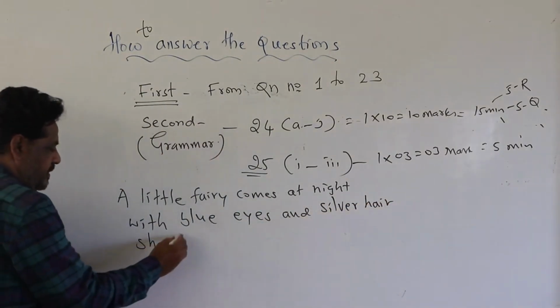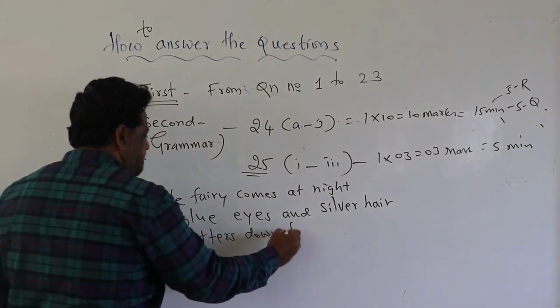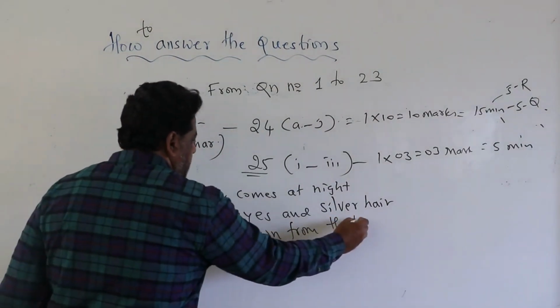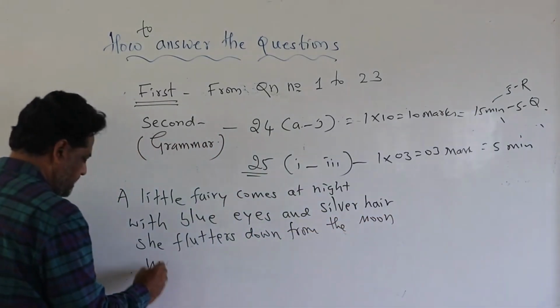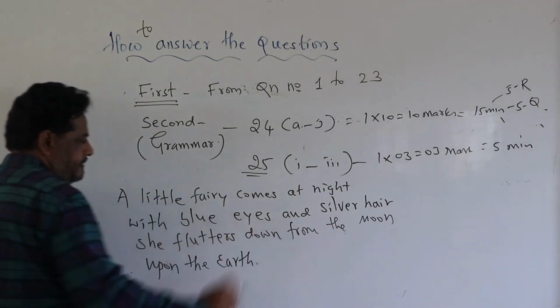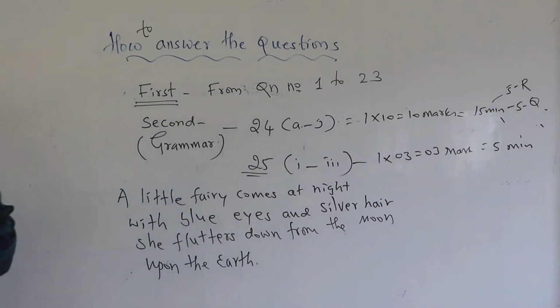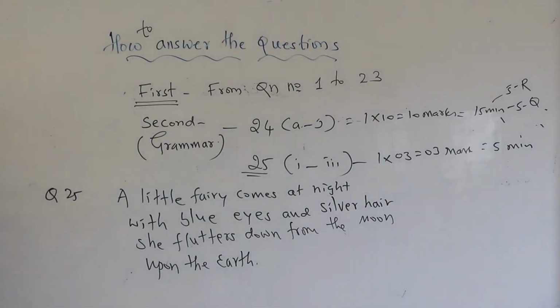She flutters down from the moon upon the earth. Right? So this is a small poem, question number 25, and you will get questions like this.